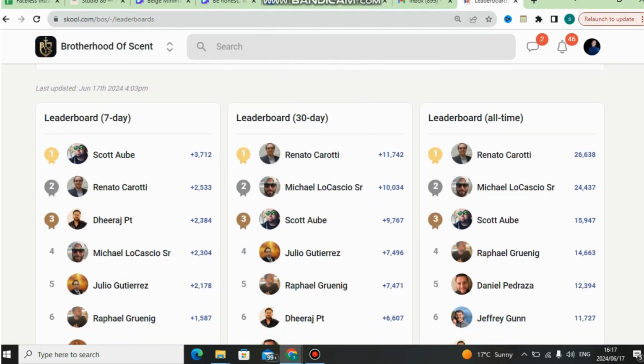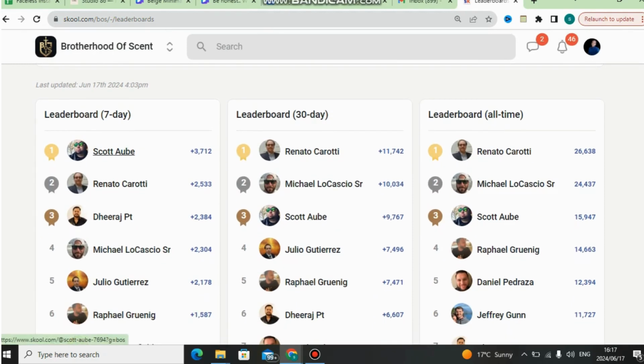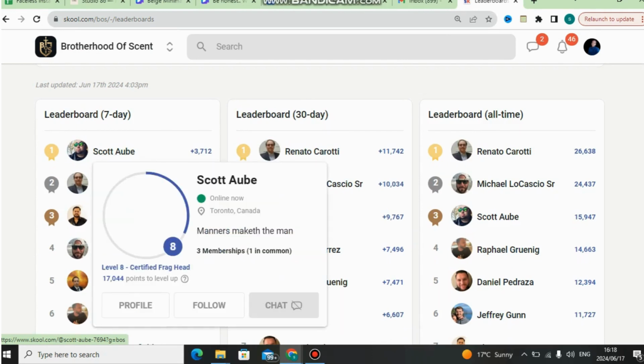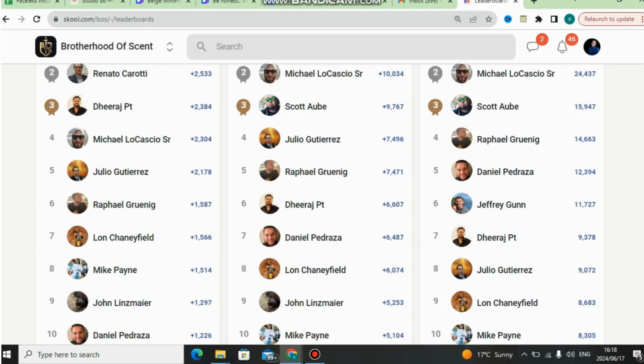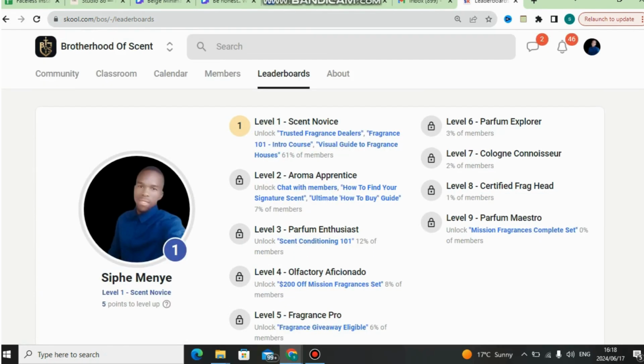You can also check the leaderboard, like the most active members in the community. As you can see, all of these are active members. You can also check the countries where they are. You can check all of those things with Skool. So this is how the Skool free trial works.